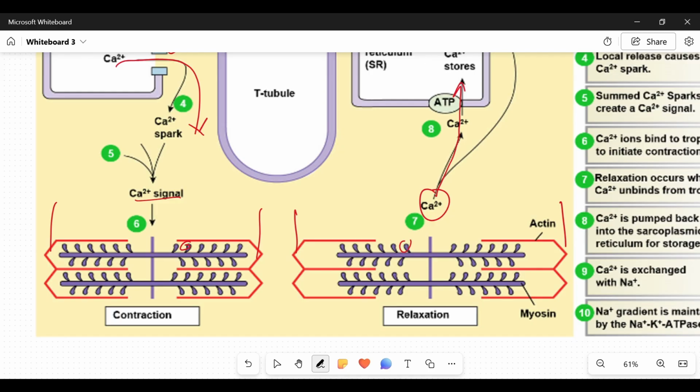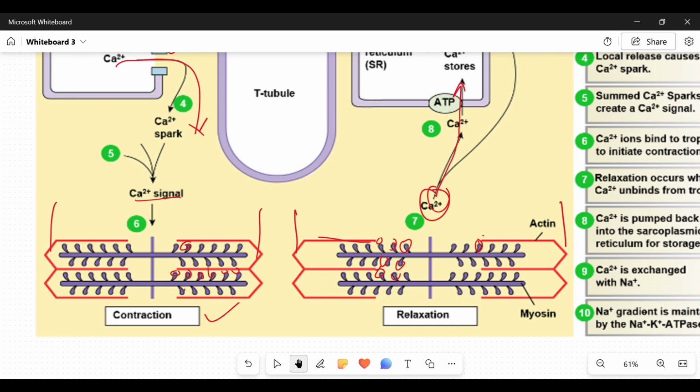And then look at the number of myosin heads that are not bound to the actin as compared to a contracted cell, where almost all the myosin heads are binding to the actin. Now this tells you that the removal of calcium ions will cause these myosin heads, which are cross bridges, to lose affinity, or not to be able to bind to the actin. Once they are no longer able to bind to the actin, there will be no power stroke. In the absence of a power stroke, or in the absence of the binding of the myosin head to the actin, it means that the muscle has what?